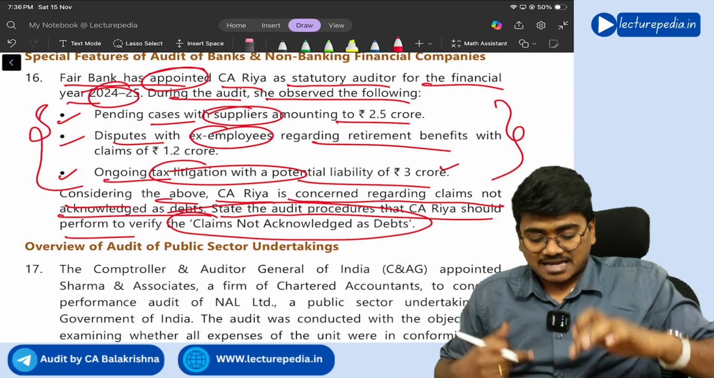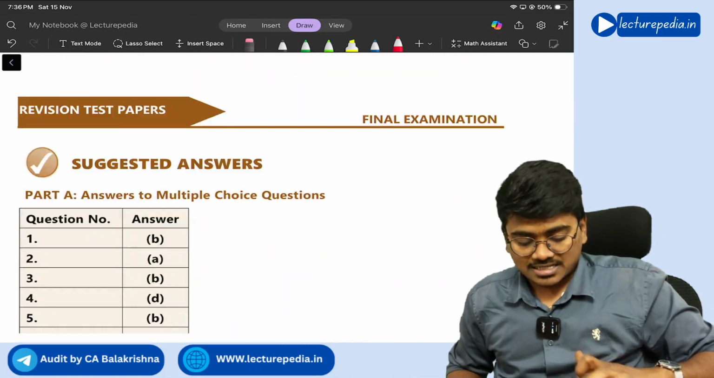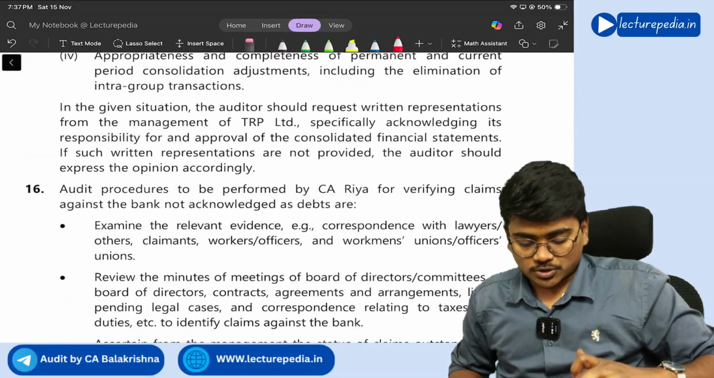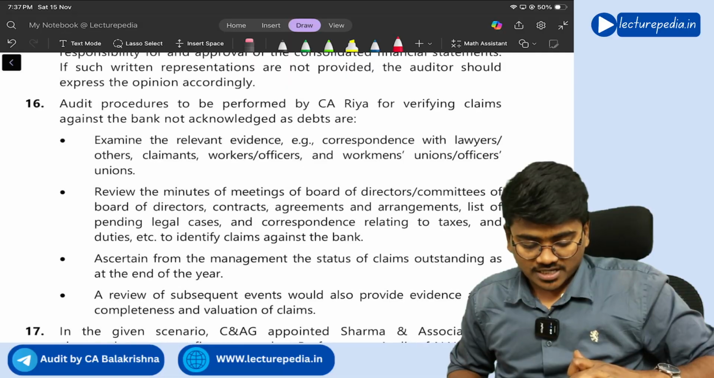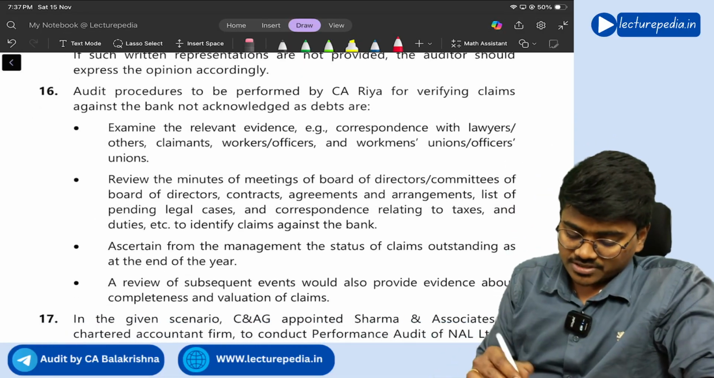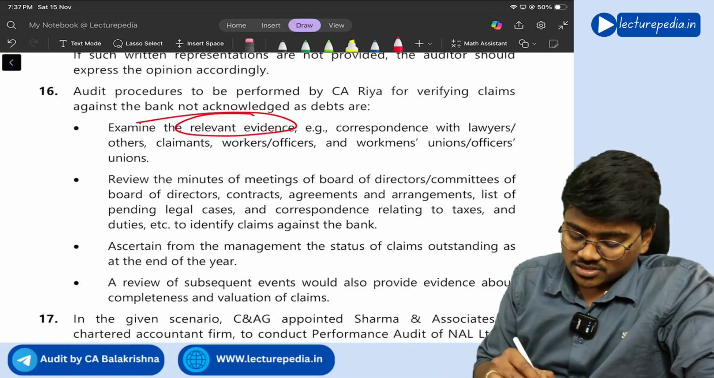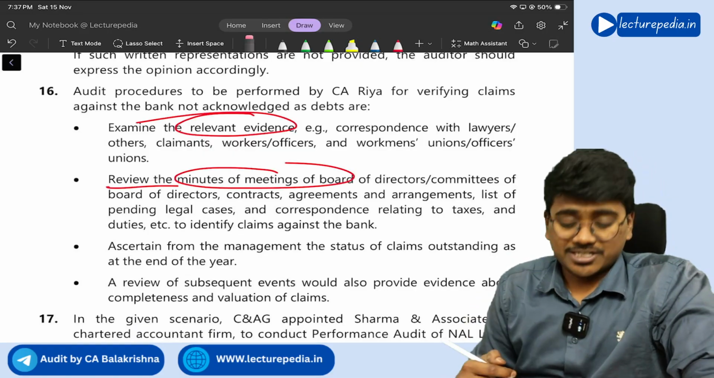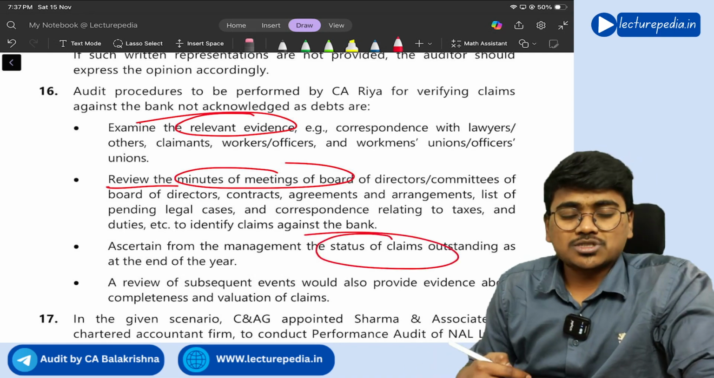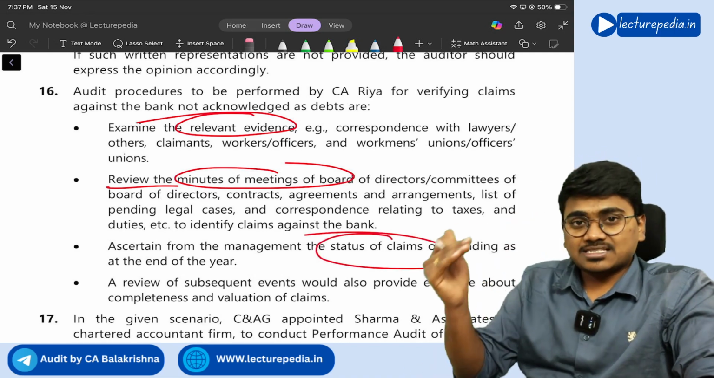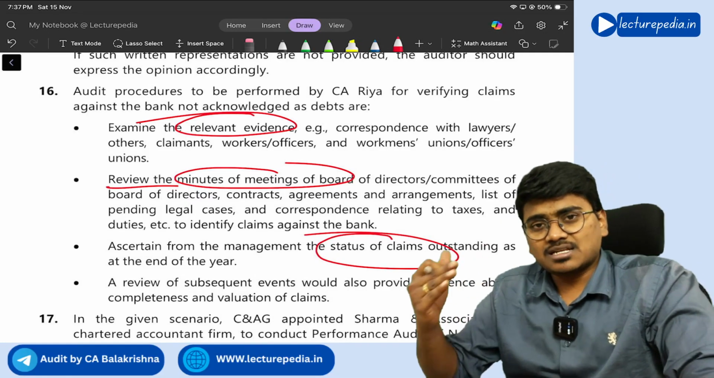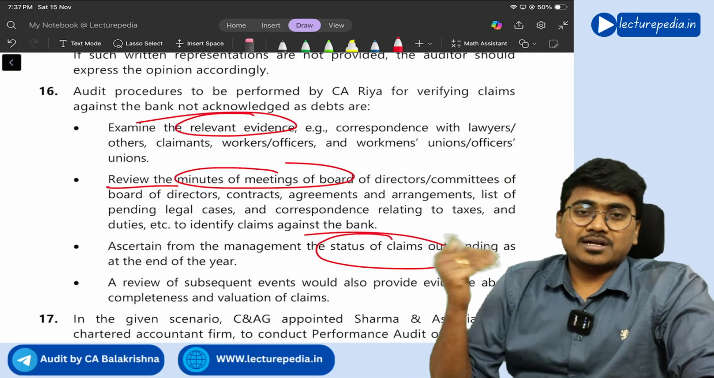So this is a direct question. You need not analyze the question. Just write down the points with respect to what you will verify with respect to claims not acknowledged as debt. So you will examine relevant evidence, review minutes of meeting of board, ascertain from management the status of those claims. So is the status confirmed? Is it turned into a liability on us, or is the status still continuing as a contingent liability only?